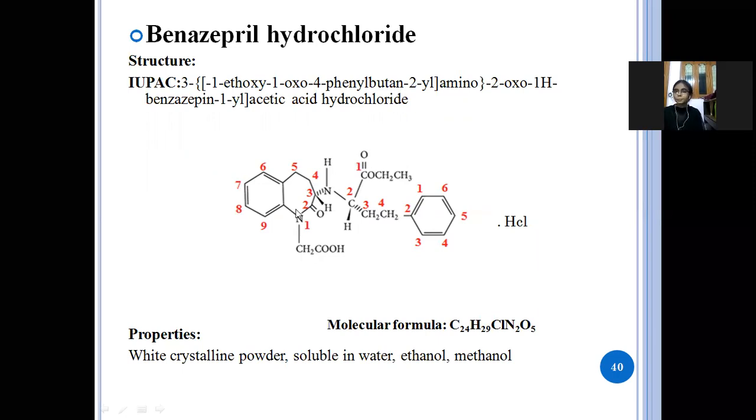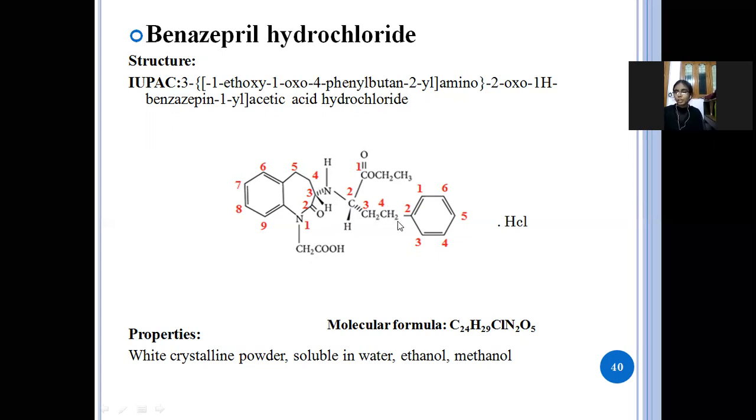See here, this is the structure of the benzazepine. First position acetic acid, second position oxygen, and in the third position amino. This amino is attached to the butane, 4 carbon atoms, 1, 2, 3, 4, butane.